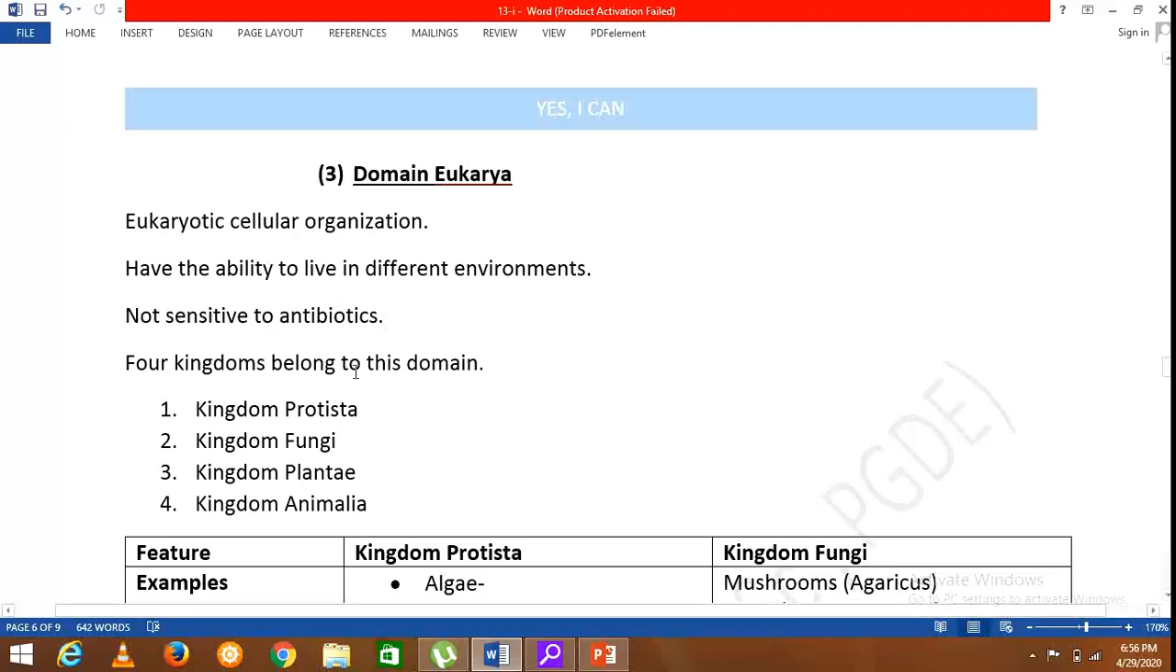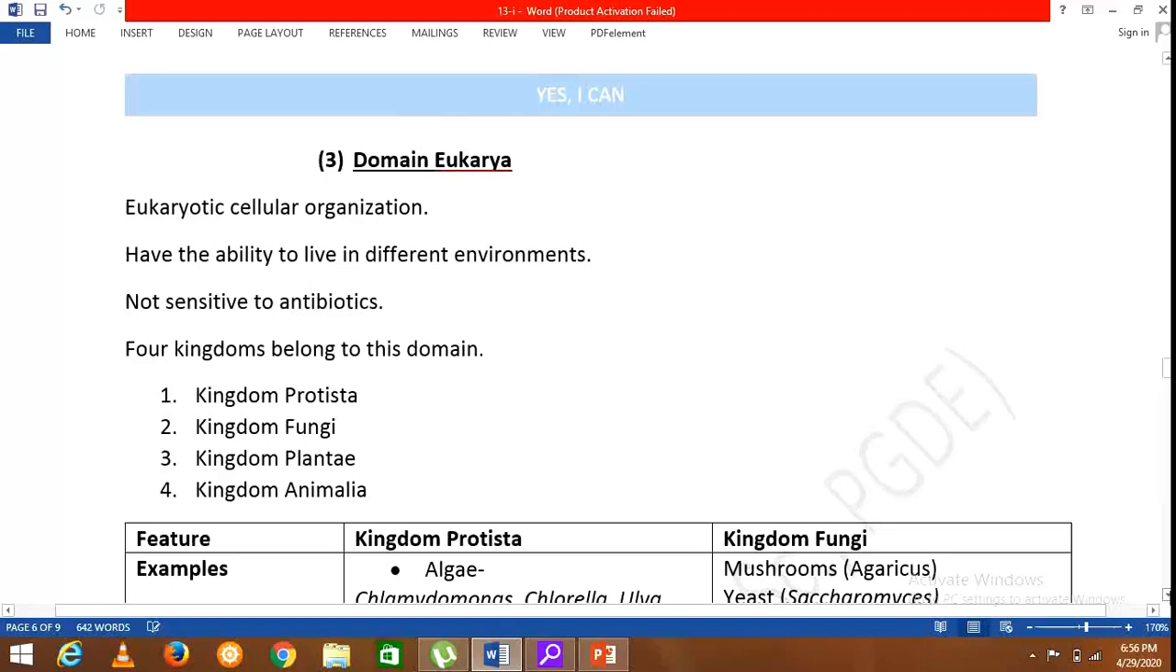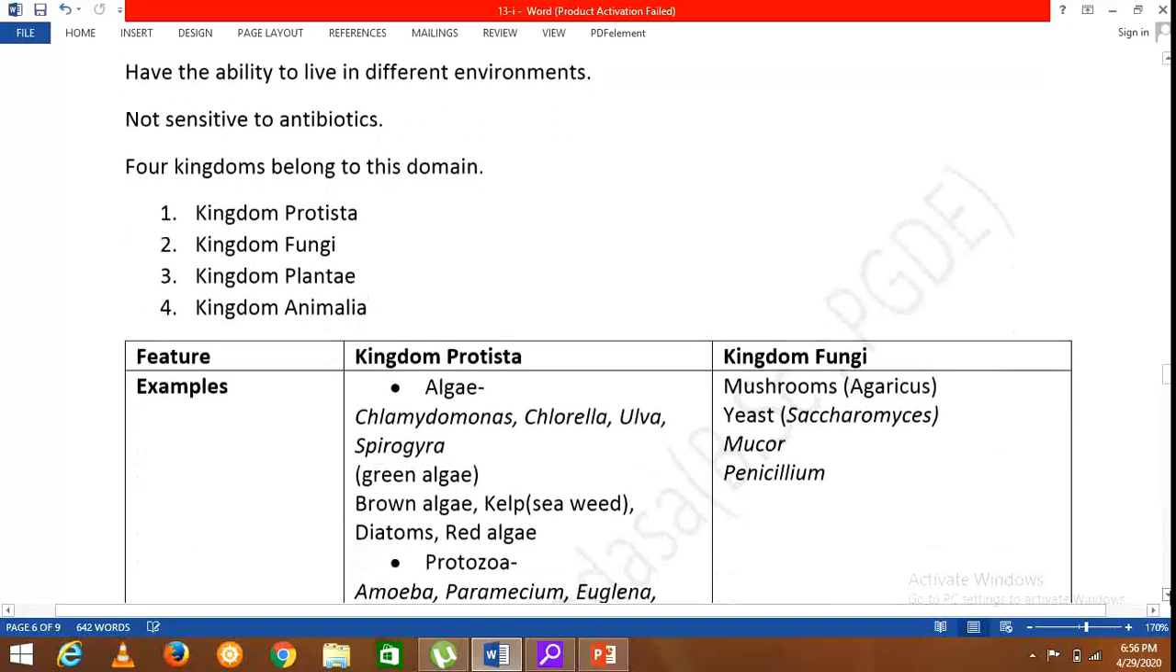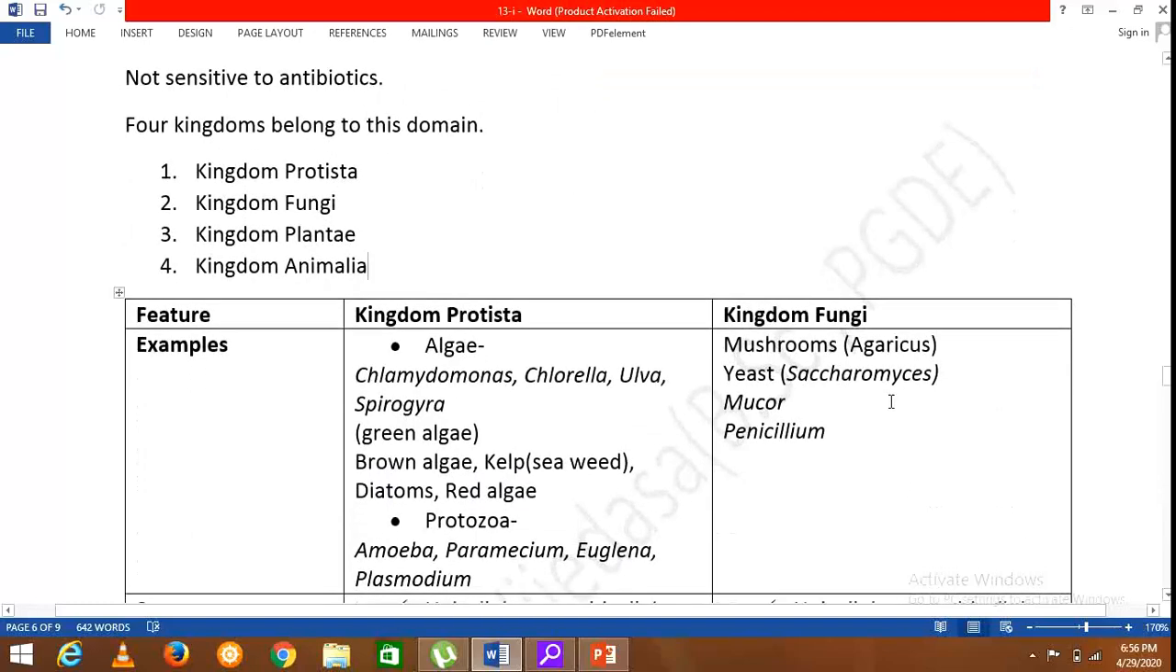There are four kingdoms belonging to this domain. They are kingdom Protista, kingdom Fungi, kingdom Plantae, and kingdom Animalia. So first we'll consider the two kingdoms, kingdom Protista and kingdom Fungi. Here you are given a comparison between those two kingdoms. First we'll consider the examples for the two kingdoms. There you are given kingdom Protista consists of algae and protozoa.